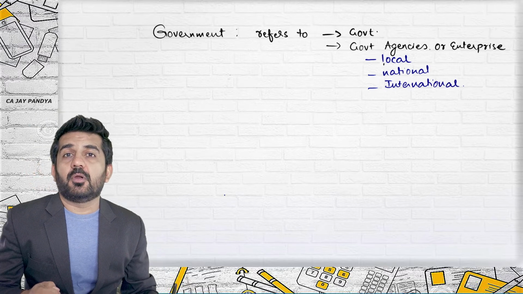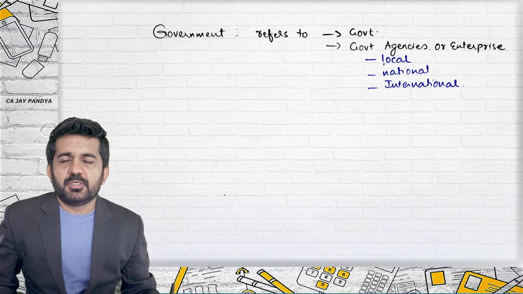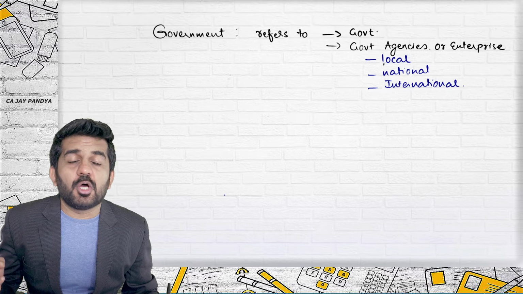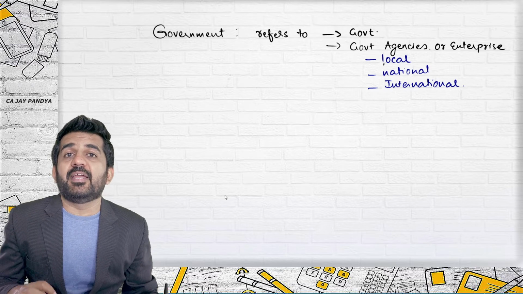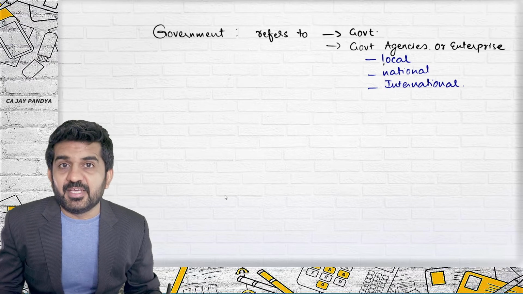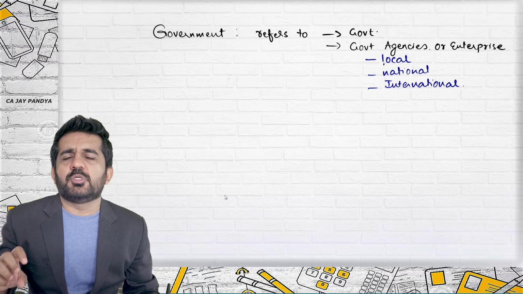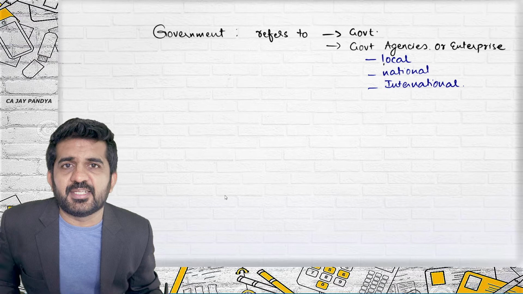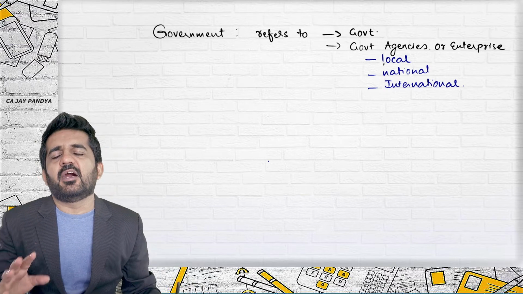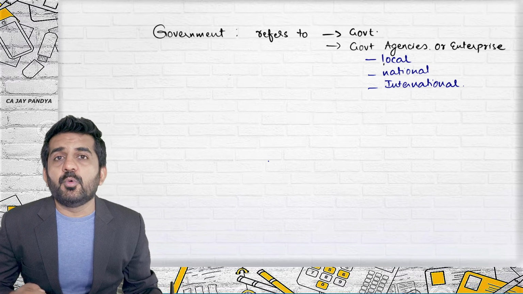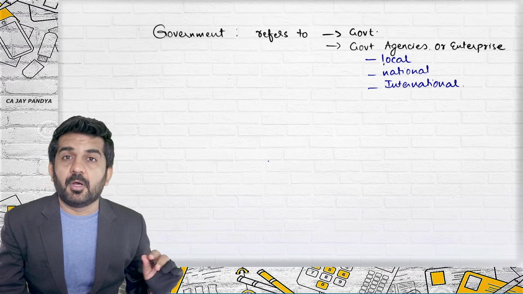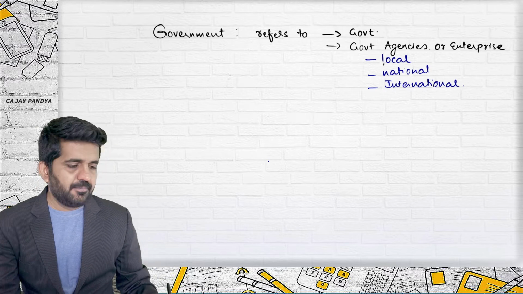Local will be your municipal corporation, state government, central government, businesses or the units which are owned by government, or they are government units. Railways, all the things, even international bodies like WHO, will be treated as government, and ultimately grant received from this. We are going to learn accounting treatment for that particular grant received.